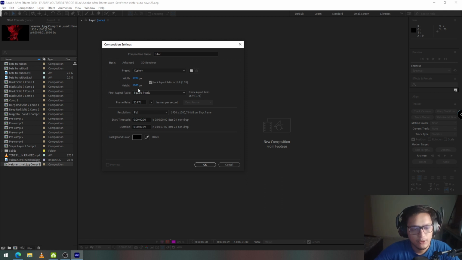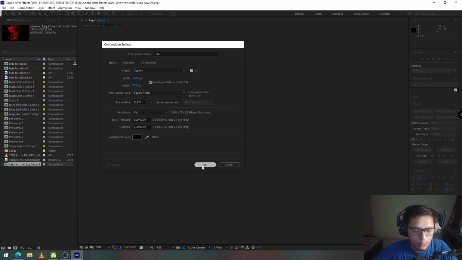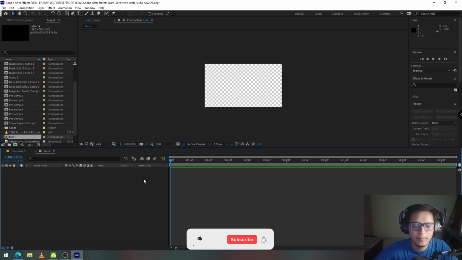Now you have to select your resolution and your frame rate. If you're making this element or transition for your gaming stream or gaming videos, the resolution must be 1080p and the frame rate must be 60 fps, because those are the settings that you stream in, or the resolution that you post your gaming videos on YouTube. But because I'm making this video only for the purpose of this tutorial, I'm going to choose 720p and 24 frames per second so that my PC does not take a lot of load and this all runs very smoothly with OBS running in the background. After you've set your settings, click on OK and you will get your empty composition.